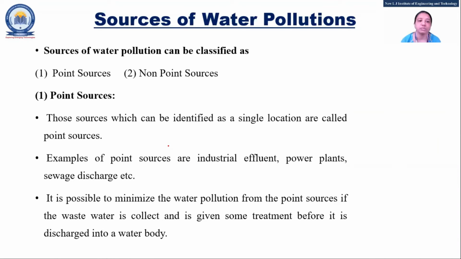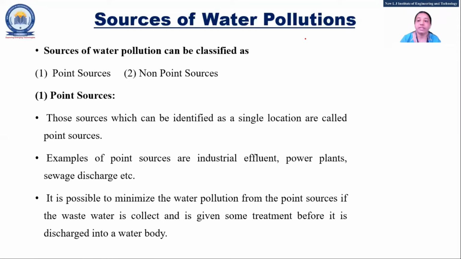So what is a point source? Anyone? Point and non-point, I want in brief, what is the meaning of this? A point source is a single location, and a non-point source is a discharge not from a particular site.